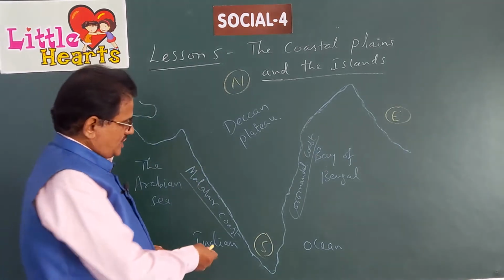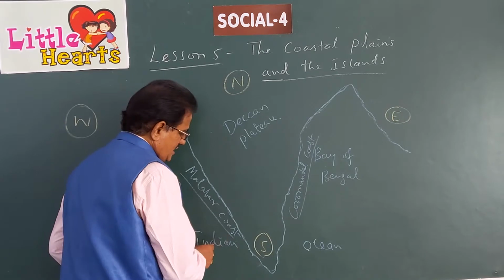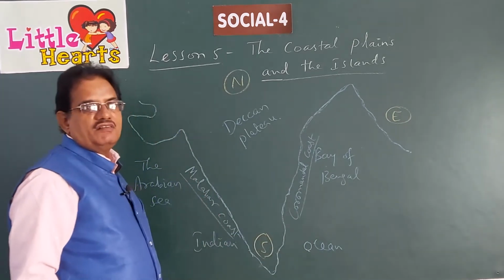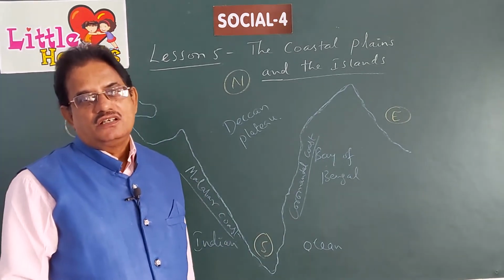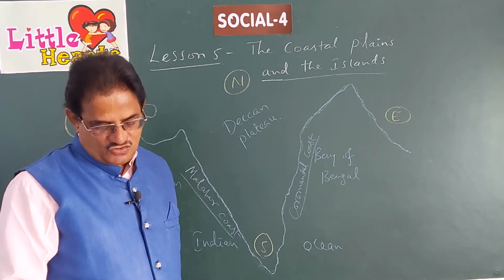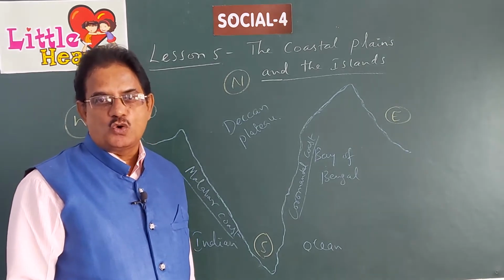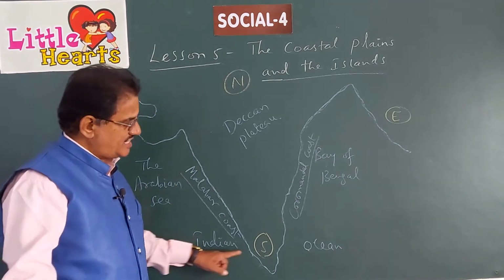And in the south direction we have the Indian Ocean, one of the five oceans that we have. The water mass on the earth is divided into five oceans and one of the oceans is the Indian Ocean.